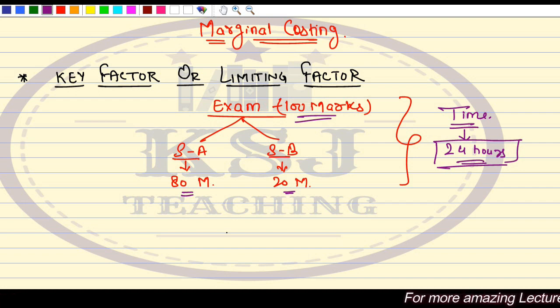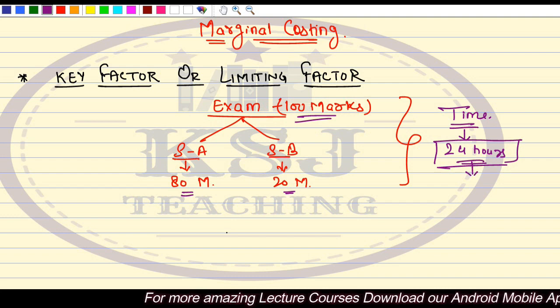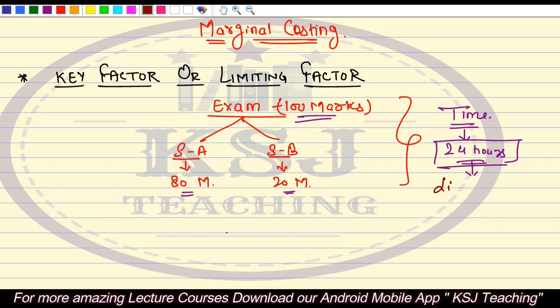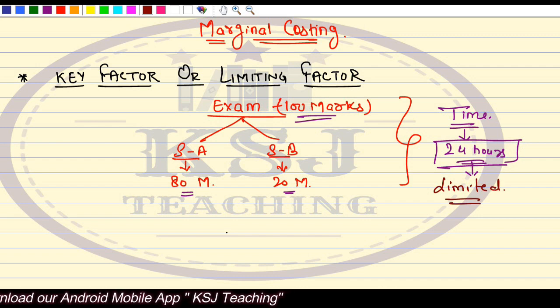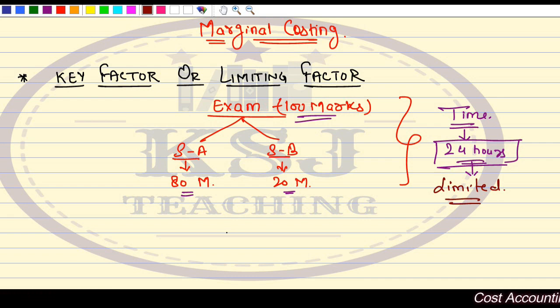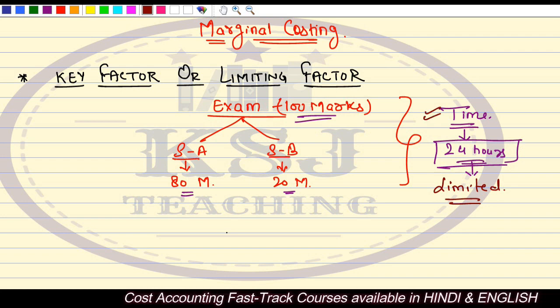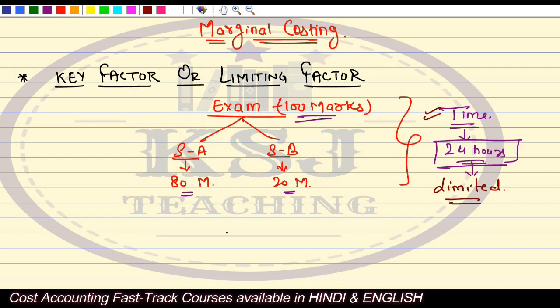What will you do? Now what happens, sir? This is a limiting factor. This time is limited for you. So that means you want to prepare for an exam, but there is a condition or a limitation assigned to the preparation of that. What is the limitation? The limitation is the time available to us, that is 24 hours maximum.